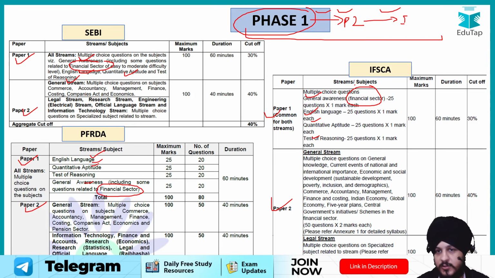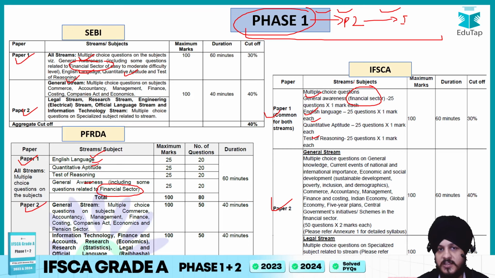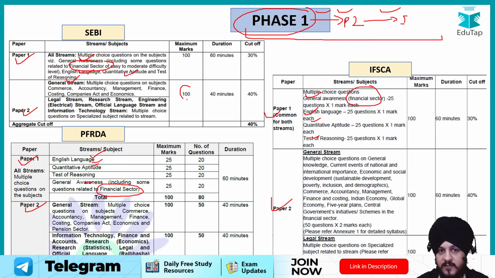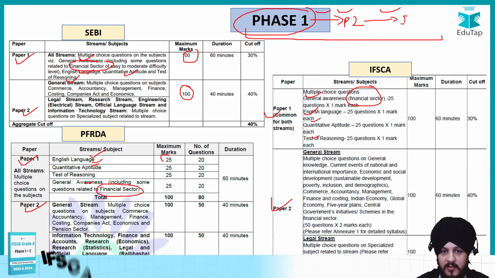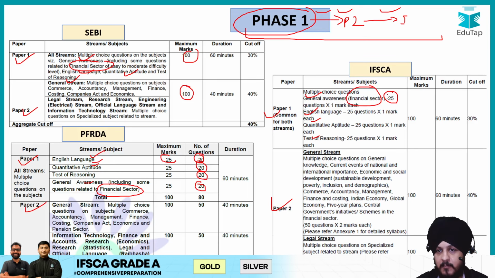So I would say there is no change in the syllabus as far as these three examinations are concerned. The only difference could be with respect to the number of questions. For example, over here no specificity has been added about how many questions they are going to ask from which area. They have just mentioned 100 over here and 100 over here, whereas in case of PFRDA, they are saying they are going to ask 20 questions from each section, from each component as a part of paper 1, whereas in IFSCA they have mentioned 25 questions.